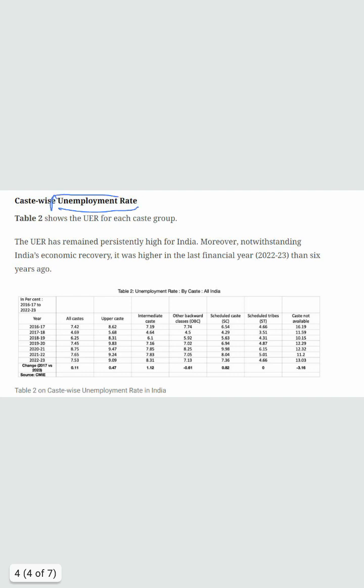Similarly, the unemployment rate covers the people who are not employed. That has obviously increased by 0.11% in all castes from 2016-17 to 22-23. In upper caste, it has increased by 0.41%. In intermediate caste, it increased by 1.12%. But in OBC, it has decreased by 0.61%. In scheduled caste, it has increased by 0.82%.